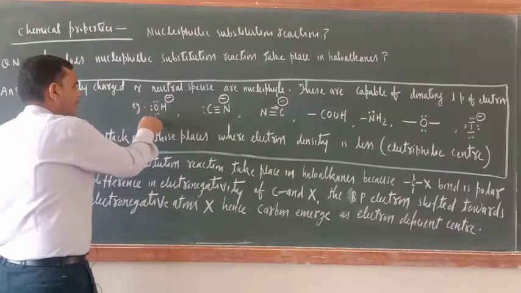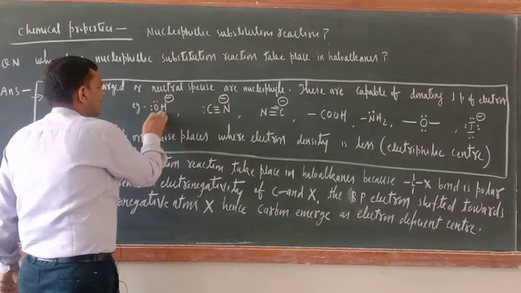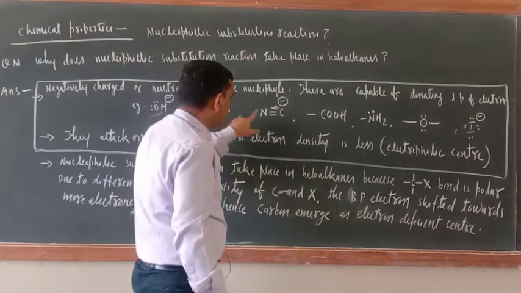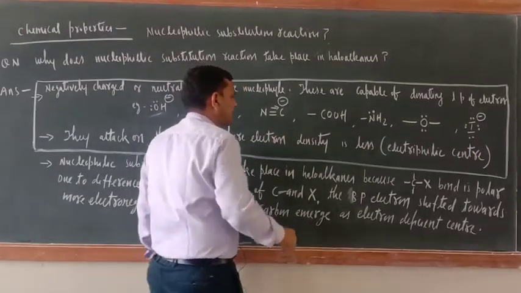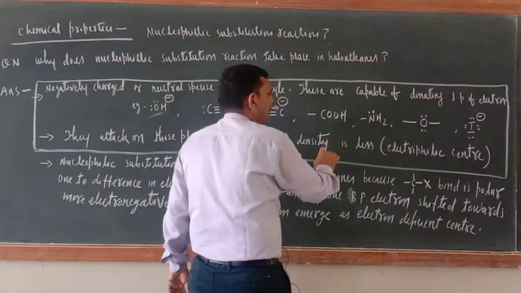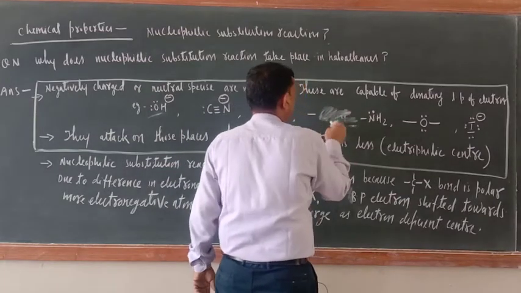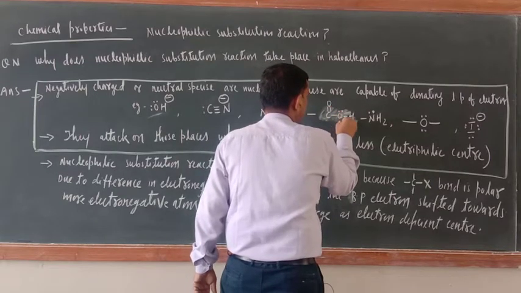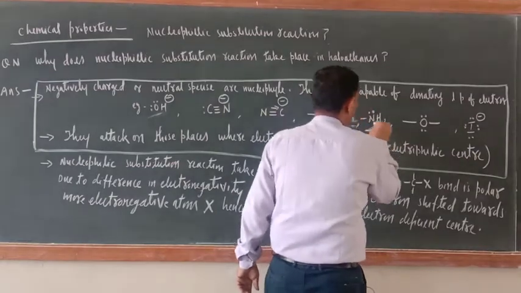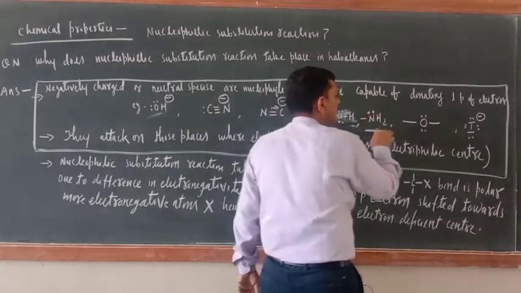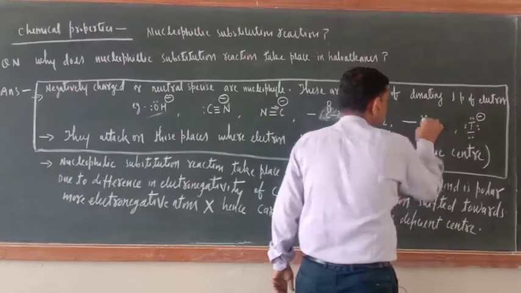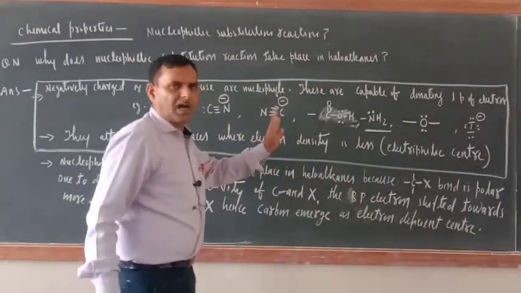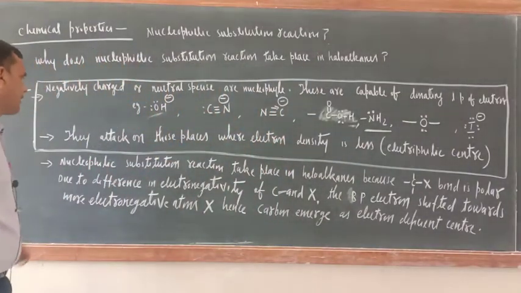So just see, in OH that oxygen has got a lone pair of electrons. In cyanide also a lone pair of electrons. In isocyanide also a lone pair of electrons is there. In COOH also a lone pair of electrons is there. If you are having any problem, you can write like that: C double bond O and H. This is there. Now here what is there? NH2 is there. Here also nitrogen is having a lone pair of electrons. Here oxygen is also having a lone pair of electrons. Chlorine, bromine, iodine, all are having lone pairs of electrons. That is why they are nucleophiles.